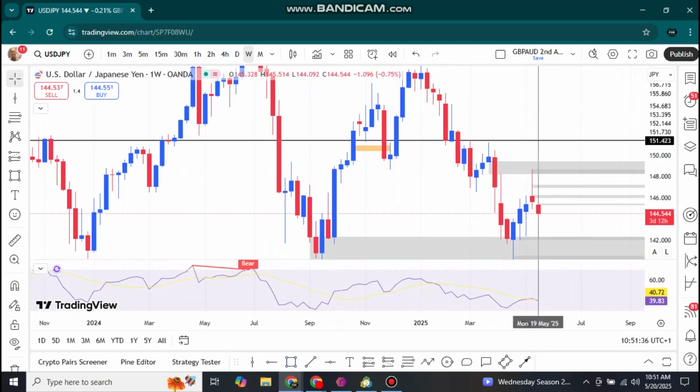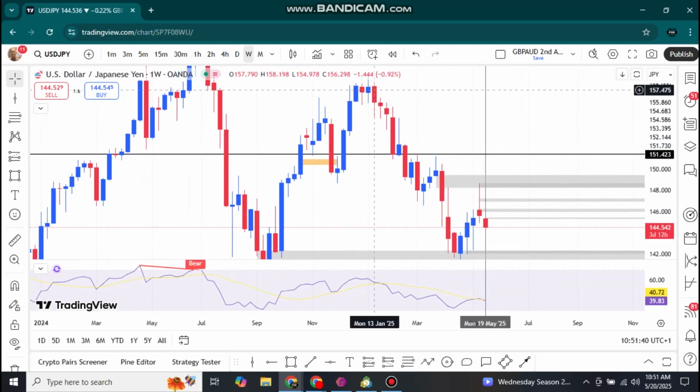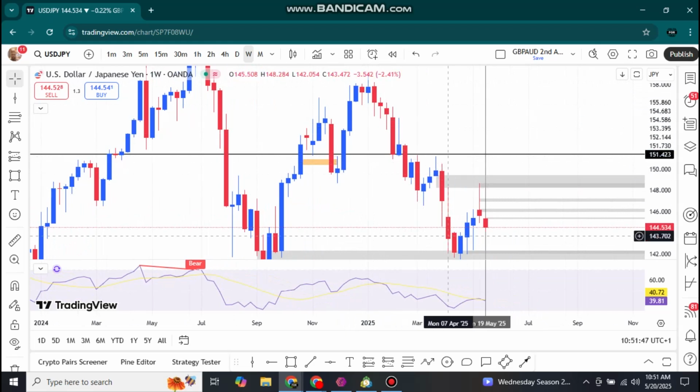Over here we're in a bearish trend. That's in the weekly time frame, we're in a bearish trend. That's from January, we have been in a bearish trend. So you'll see drop, rally, drop, rally, drop, rally, drop. Yeah, so it has been a drop, rally formation, if you know demand and supply very well.